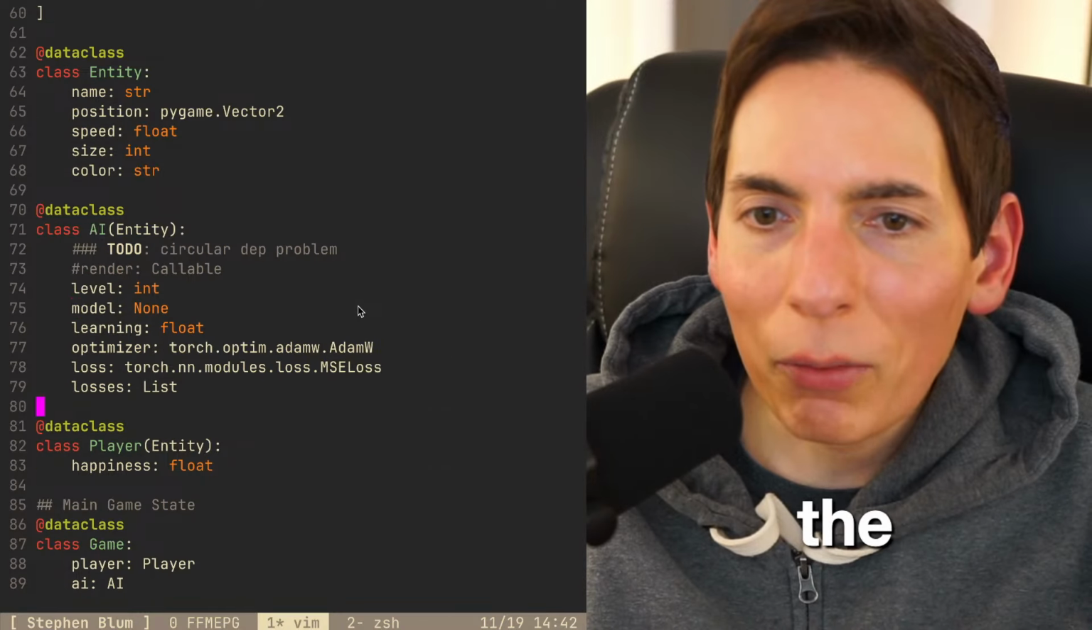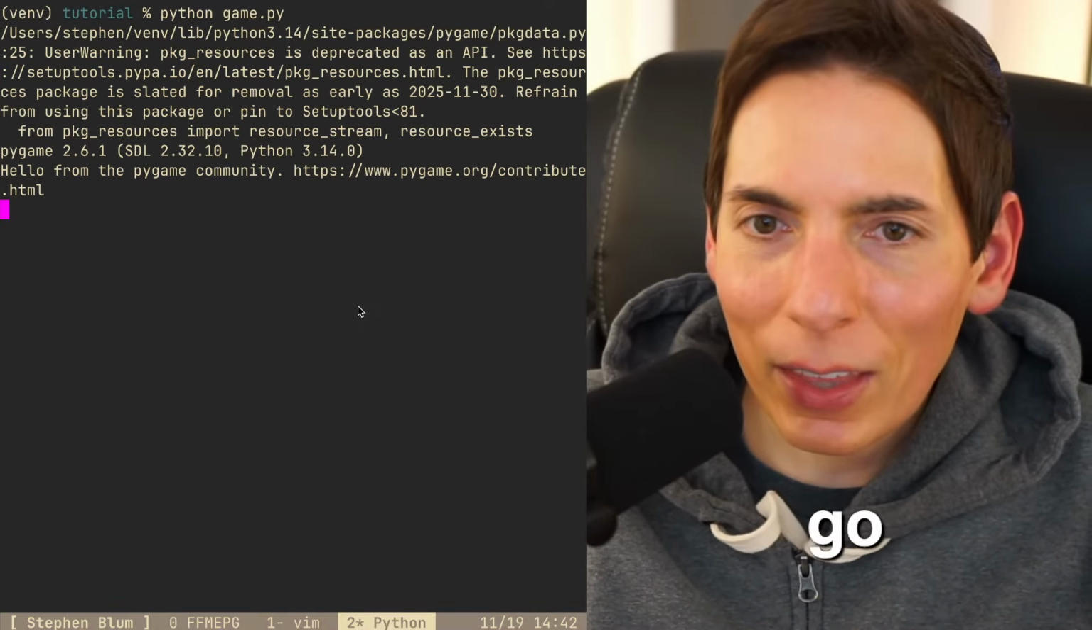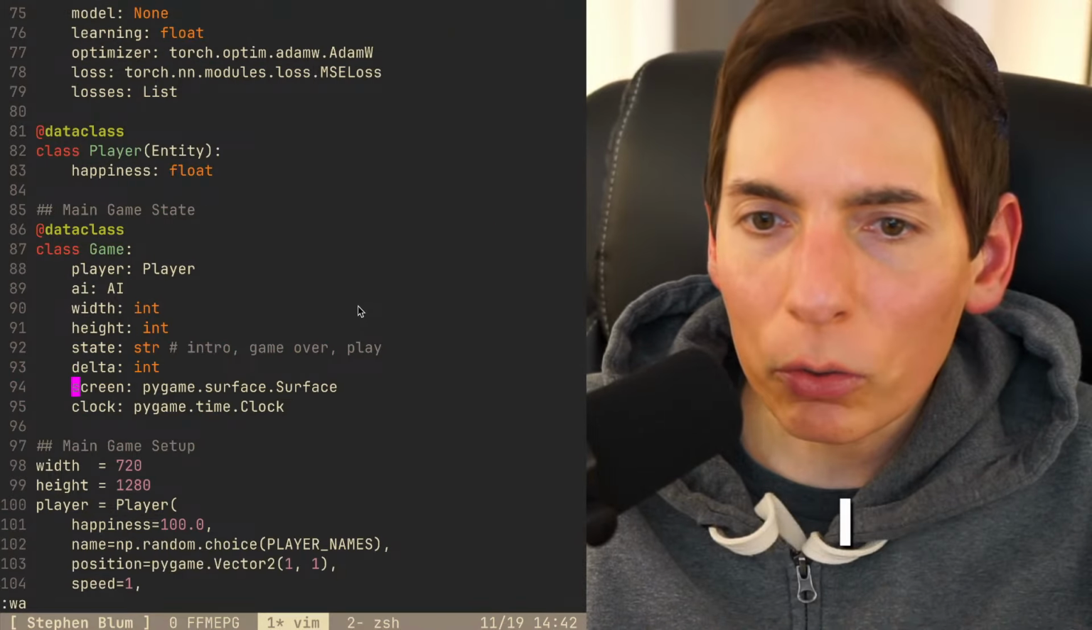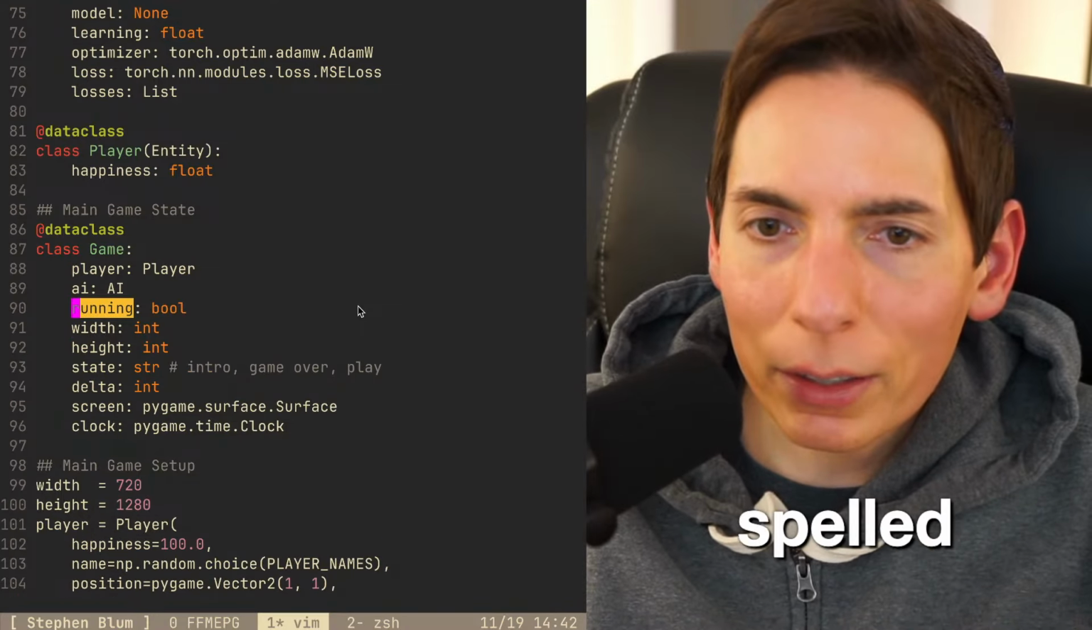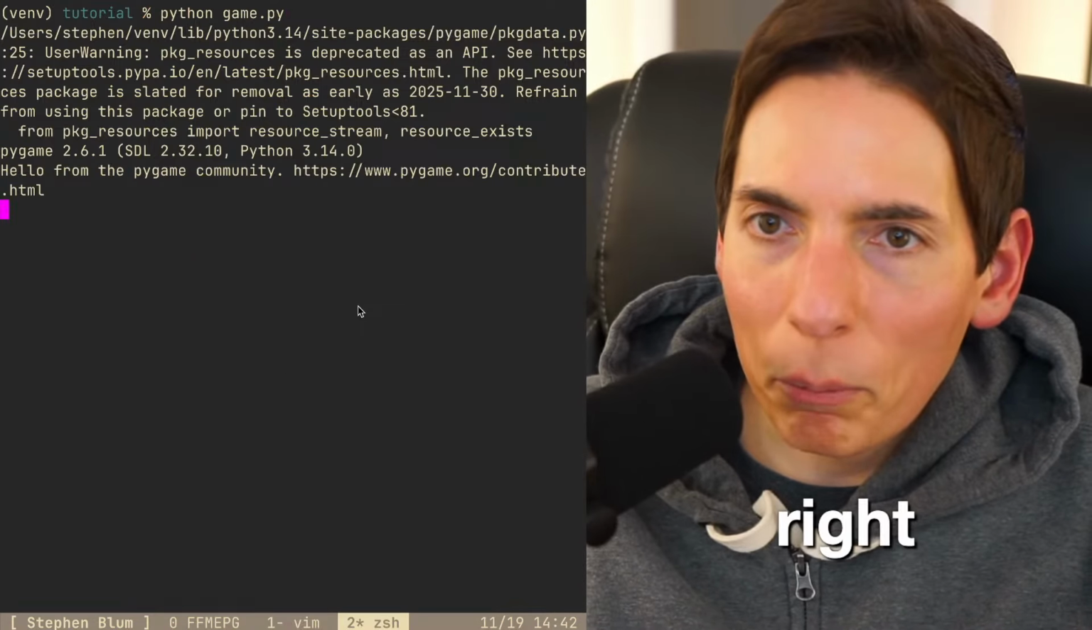That's the wrong spot. We put it in the wrong spot. That's why it wasn't working before. Okay, there we go. Fix that. Okay, got an unexpected argument running in the game. Did I spell it wrong? Is it spelled incorrectly? Or did we just have to put it there? There we go, running. All right, boom.